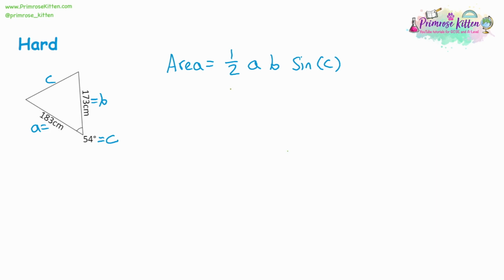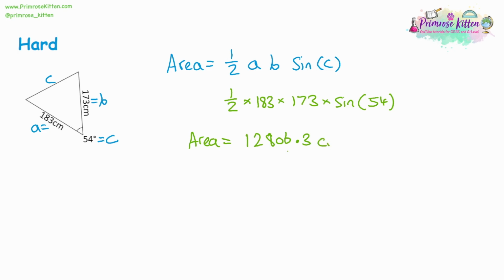So firstly, we have a half. We're going to multiply it by A, which is 183, multiply it by B, which is 173, and then multiply it by the sine of C, that being 54 degrees. And so there, if we actually do this multiplication, we're going to get our answer. So type in half times 183 times 173 times sine of 54. And that should get you, for the area, 12,806.3 to 1 decimal place. Then we need units. All our measurements are in centimetres. So this will be centimetres squared for an area.